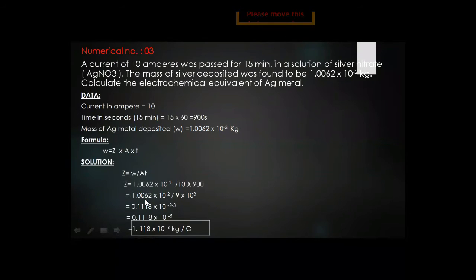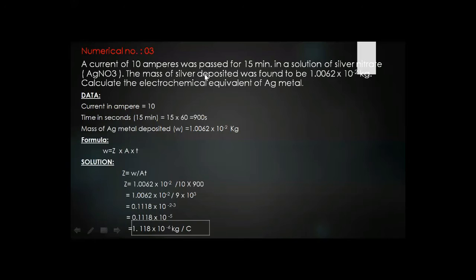Now next numerical. This is numerical number 3. What is the actual question? Students, concentrate here. A current of 10 ampere was passed for 15 minutes. Here current is given in amperes, 10 amperes was passed for 15 minutes, and time is given in minutes, so first we will change it into seconds. It is a solution of silver nitrate. Again this numerical relates to silver nitrate, AgNO3, like numerical number 2. The mass of silver deposited was found to be 1.0062 × 10 raised to power minus 2 kg.